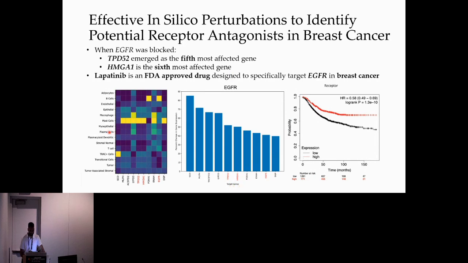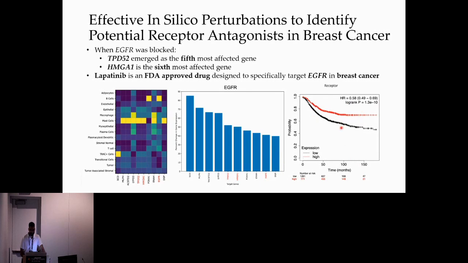These genes notably influence immune cells such as mast cells and macrophages, aligning with the context of breast cancer where immune cells play a crucial role in the response against cancer cells. We also conducted a survival analysis of breast cancer patients over time, which revealed statistically significant differences in survival probabilities for patients with varying levels of expression of EGFR.